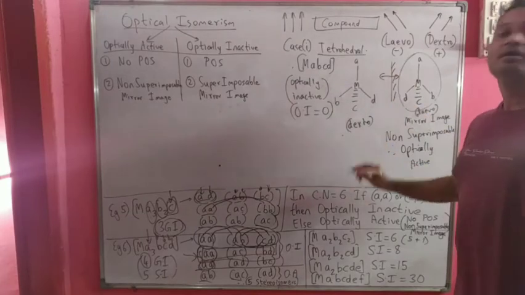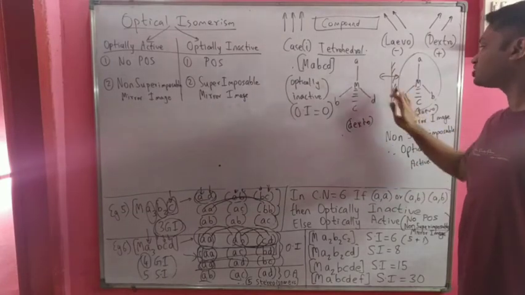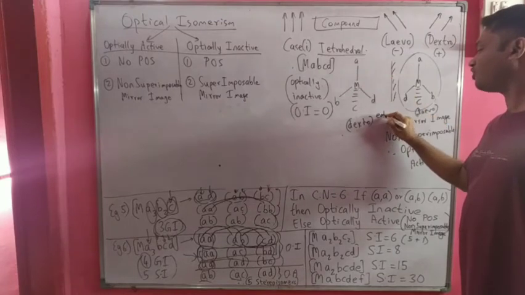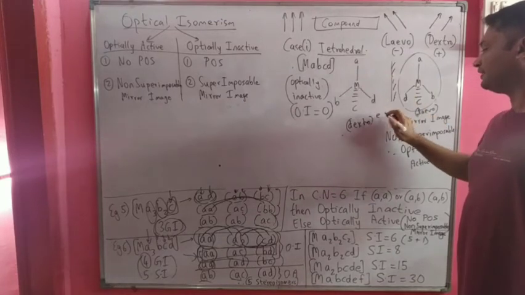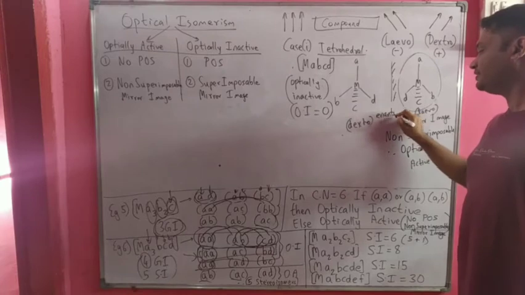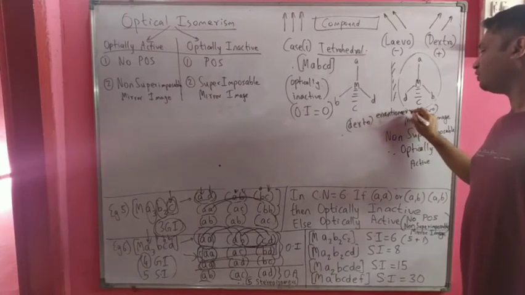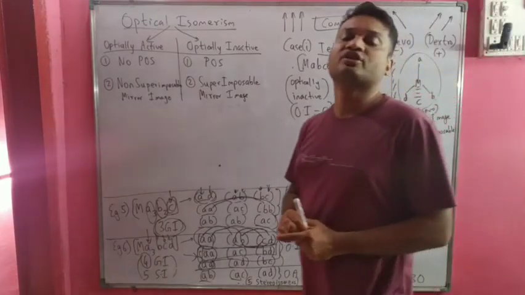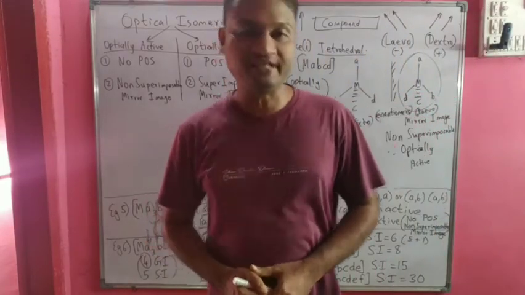And we can say these 2 structures are enantiomers of each other. In organic chemistry, we have already studied that these 2 are said to be enantiomers of each other. So we will write the spelling of enantiomer, E-N-A-N-T-I-O-M-E-R-S. These 2 dextro and levo structures are enantiomers of each other.